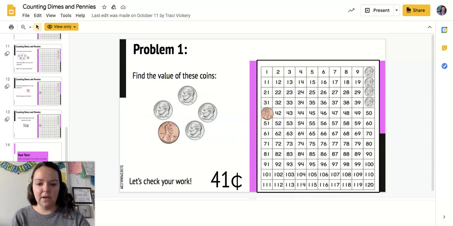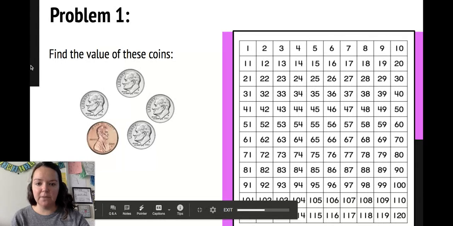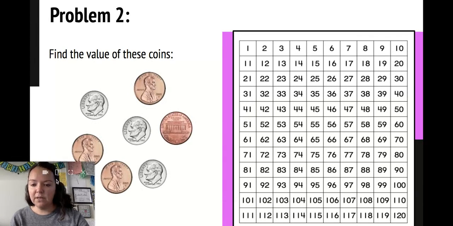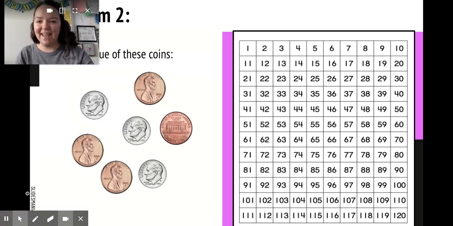All right, now this tells us the answer, but let me go into present mode. That way we can see without the answers popping up. So, problem 2. They wanted us to find the value of, maybe I can move this guy up. Yeah, I can move myself up.